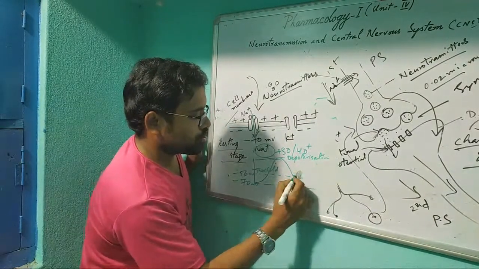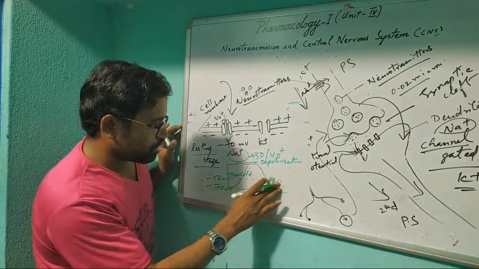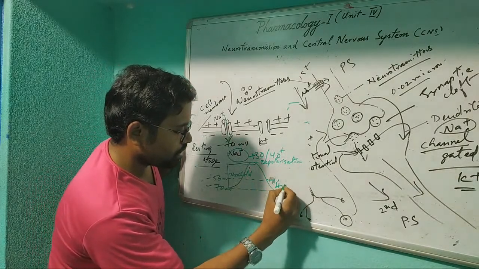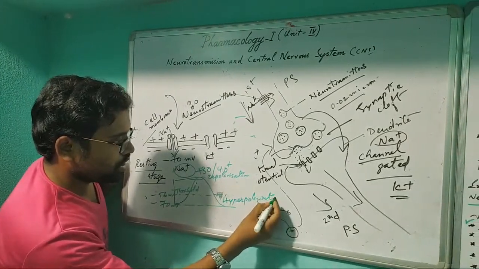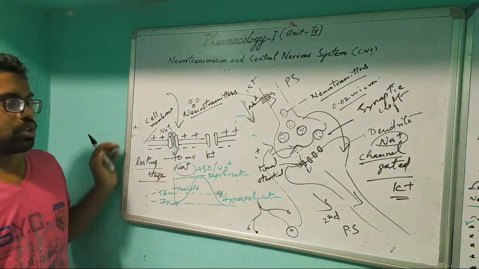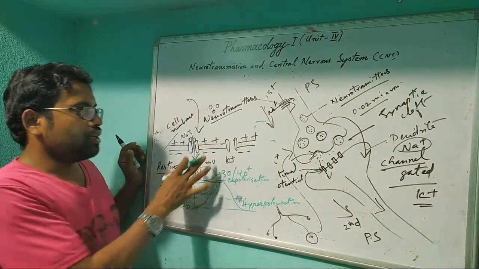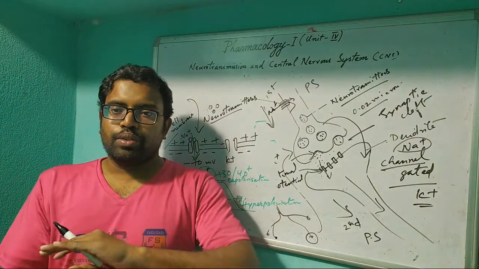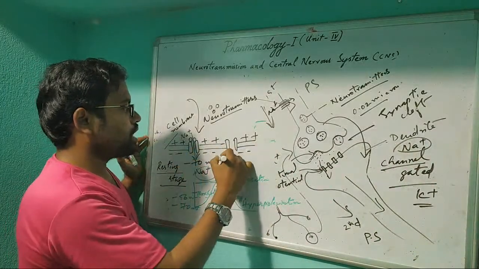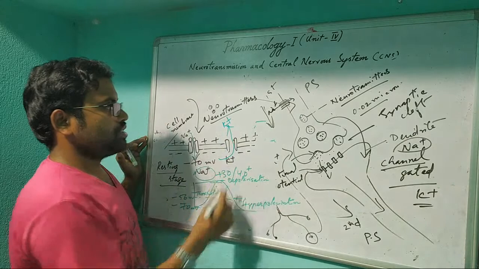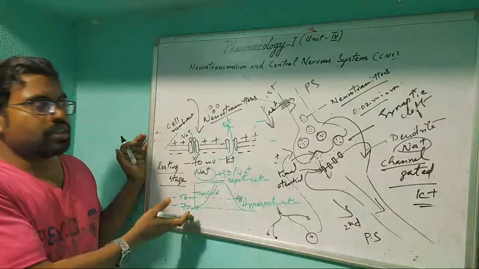Then it comes to hyperpolarization, below the threshold. Hyperpolarization means inhibition of the action potential. How does it occur? After a certain point, when the concentration is fulfilled, meaning saturation has occurred, the channel will be closed and potassium will go out. So hyperpolarization means more negative than the previous resting stage.